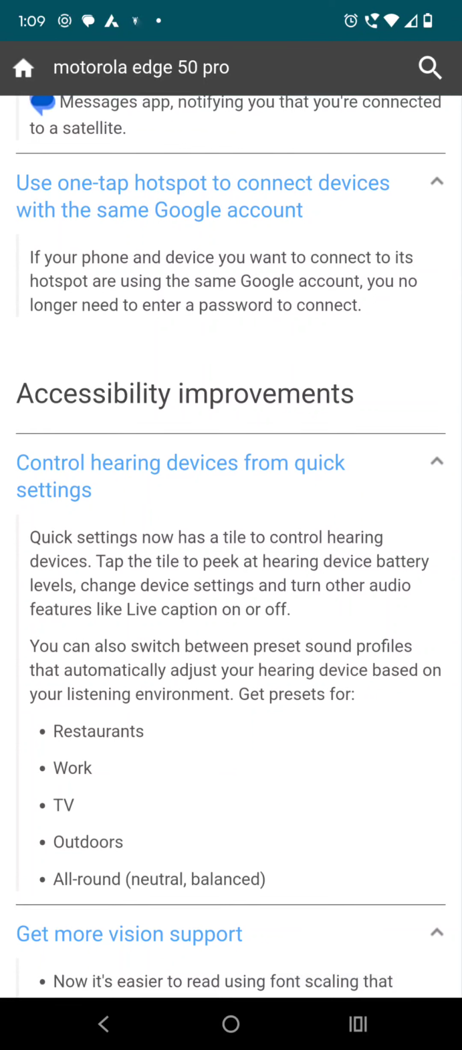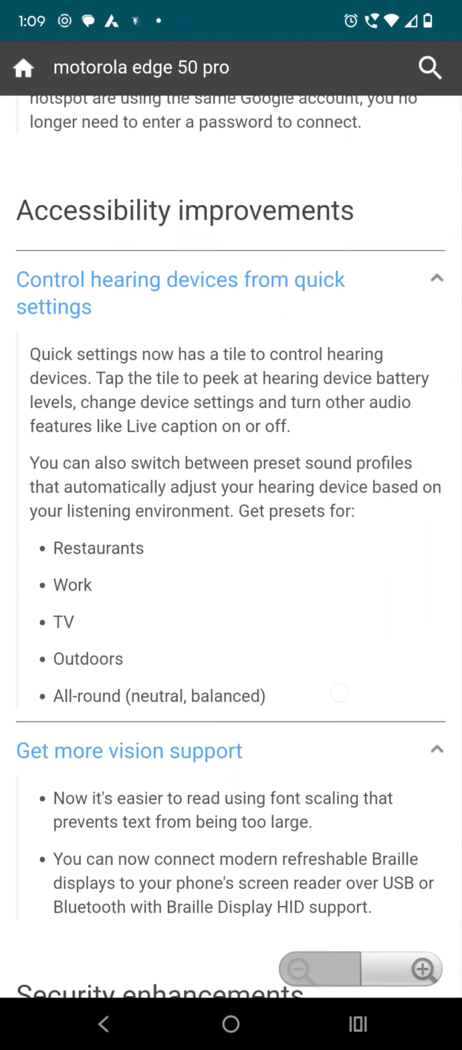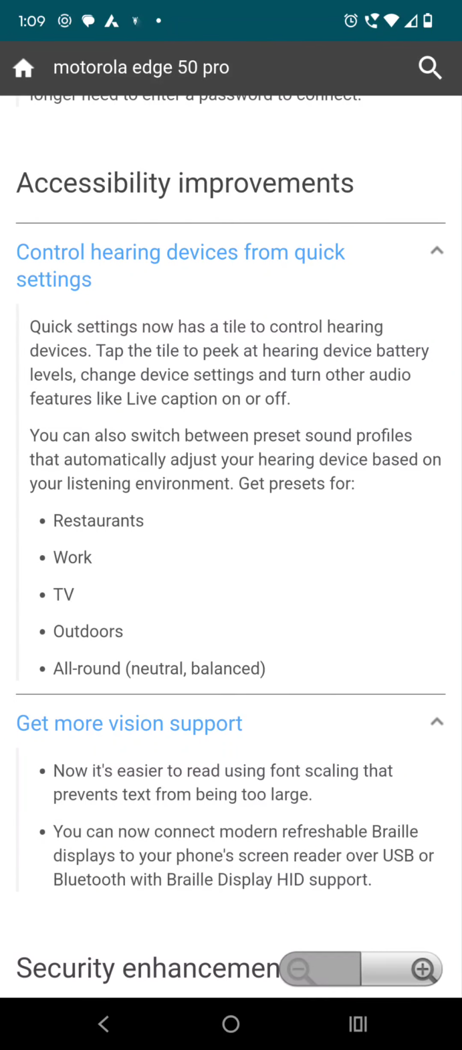And after that there is one more thing, that is accessibility improvement. Okay, so controlling hearing devices from quick settings. Quick settings now has a new tile to control hearing devices. Tap the tile to peek at the hearing device battery level, change device settings, and turn other audio features like live caption on or off. So this is also an interesting feature.